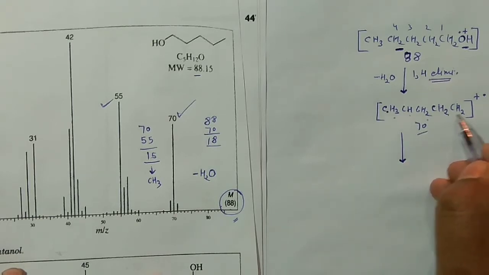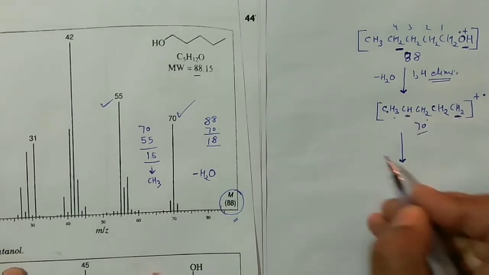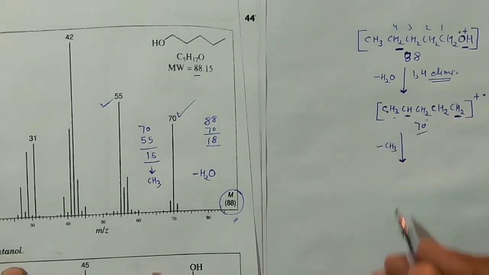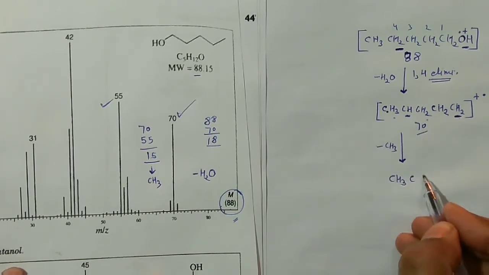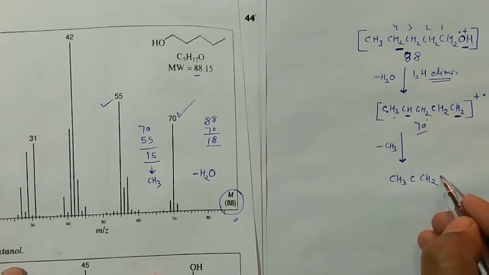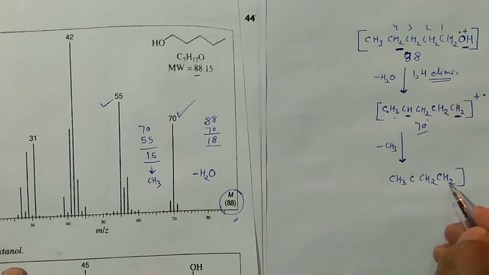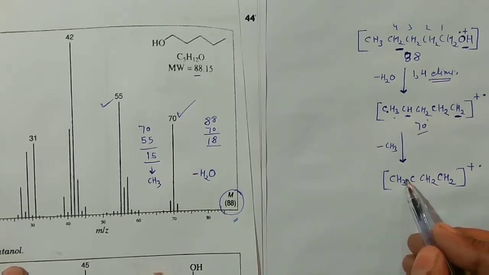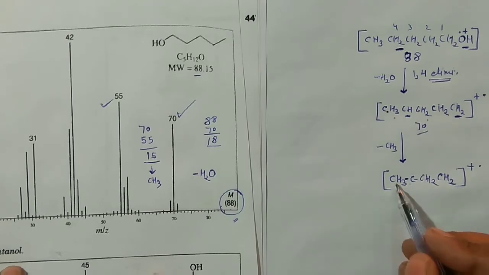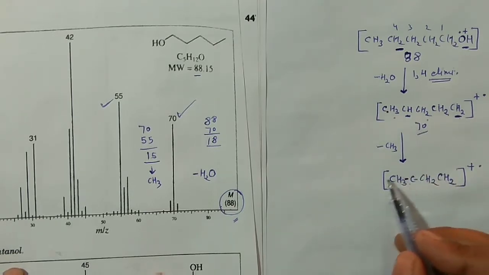Say you are removing this CH2 from here, right? And one of the hydrogens from here. So you'll get this CH3. What are you left with? CH3, C, CH2 and CH2, right? And of course this positive and a dot would also be there. So however you can adjust all these things. However, this is not looking very good, but you can see this is the only explanation by which you can get the peak at 55.